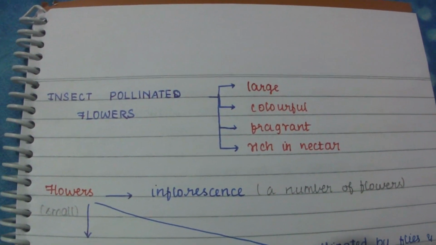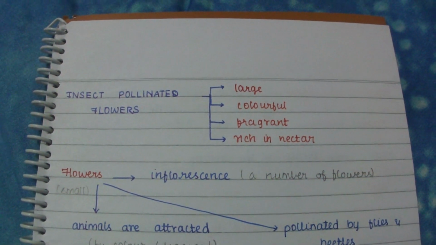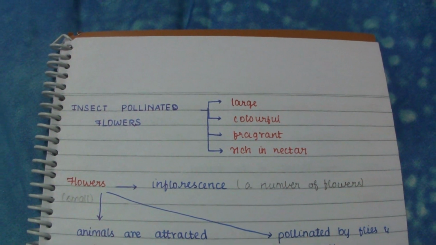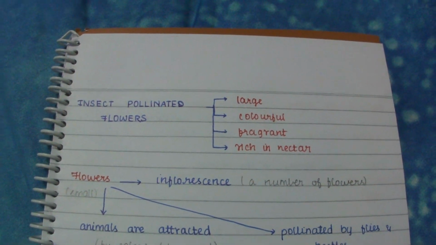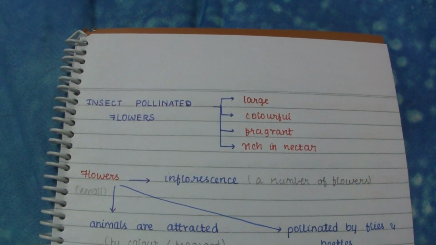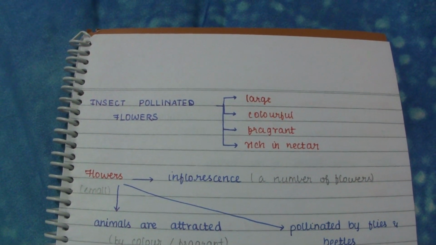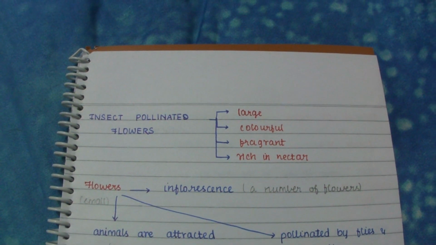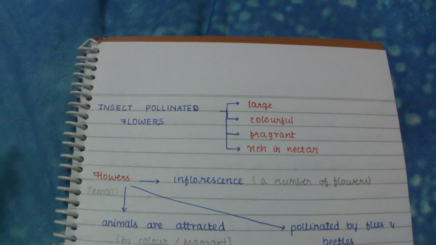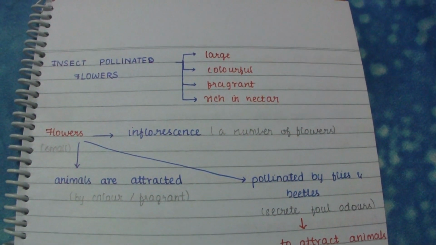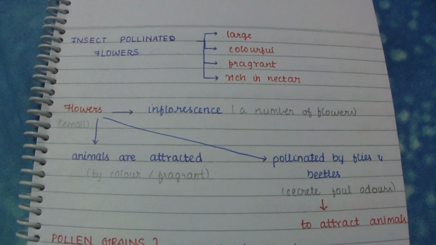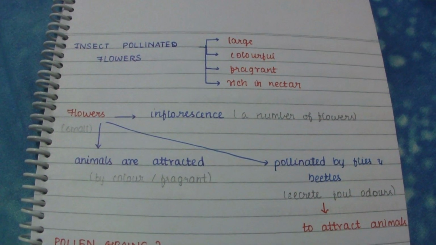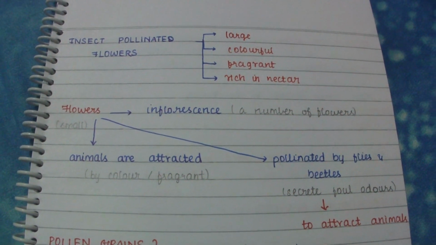Insect pollinated flowers are large, colorful, fragrant, and rich in nectar. When compared to abiotic species, wind and water pollinated flowers are not very colorful and do not produce nectar. Where flowers are small, they form an inflorescence by the combination of many flowers.